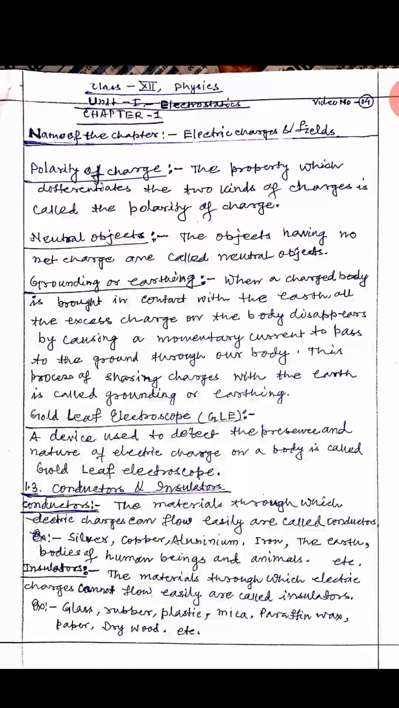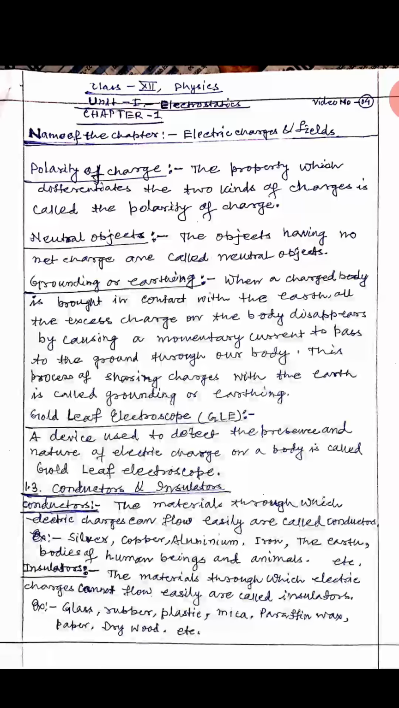What are conductors? The materials through which electric charges can flow easily are called conductors, or the materials which allow flow of electric charges through them easily are called conductors. It has a large number of free electrons, for example, silver, copper, aluminum, iron, the earth, bodies of human beings and animals, etc.